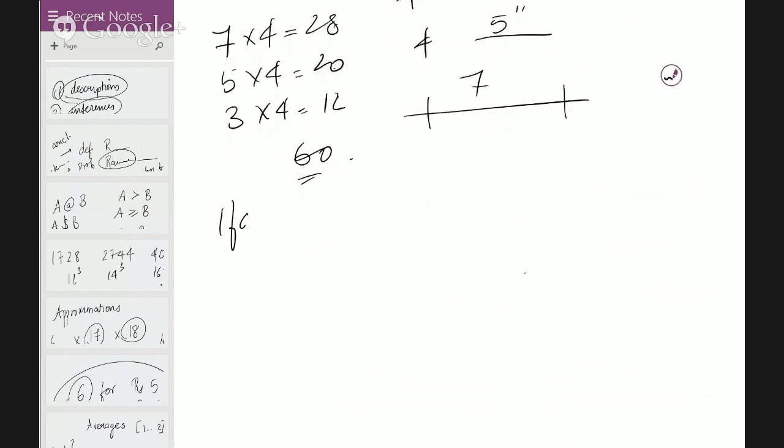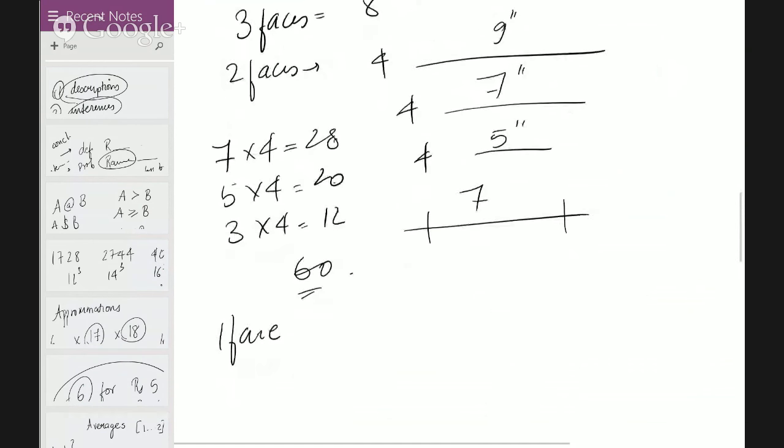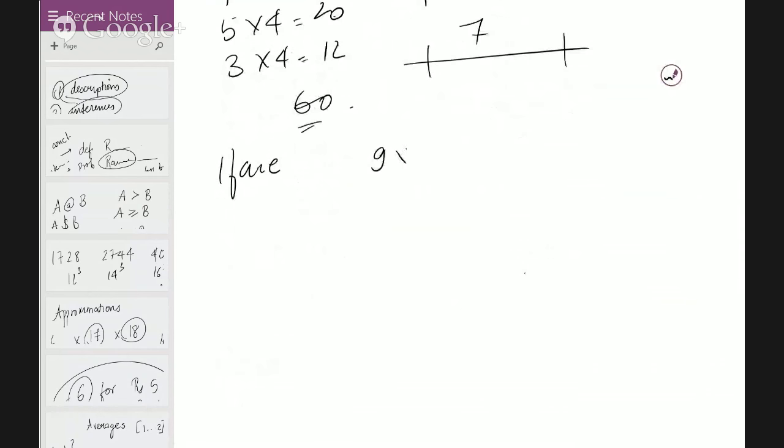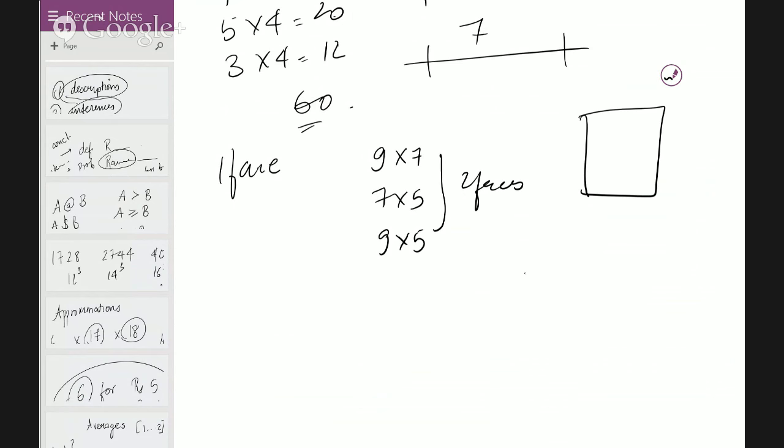One face. Now since we have a structure of 9 by 7 by 5, the faces are going to be 9 by 7, 7 by 5, and 9 by 5. You'll have two faces per type. Every face, when you cut down the edges, the center cubes are the ones that are one face colored.